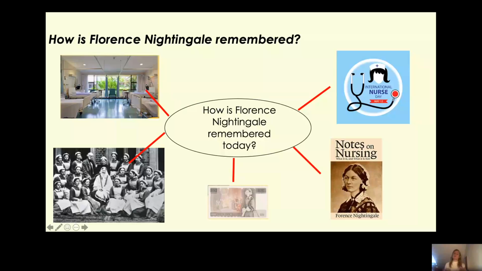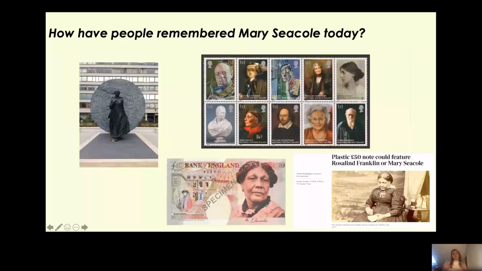Well, now we're going to move on to Mary Seacole and see how she is remembered today. So these are some ways in which Mary Seacole is remembered today. The first way is by her statue. Can you see the statue on the screen? Well, that is of Mary Seacole, and you can find this statue in London, near the River Thames. Now, this statue hasn't been around for very long. It was built in 2016, which is one of the ways in which Mary Seacole is remembered.